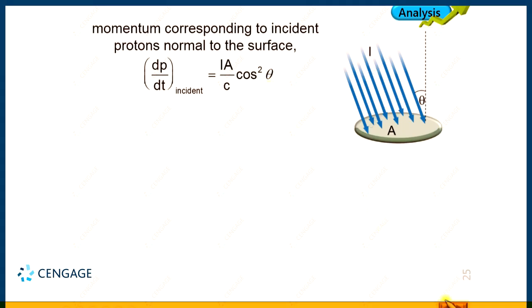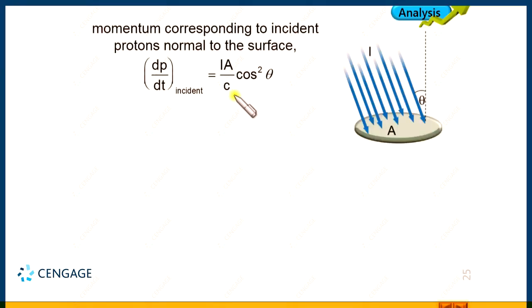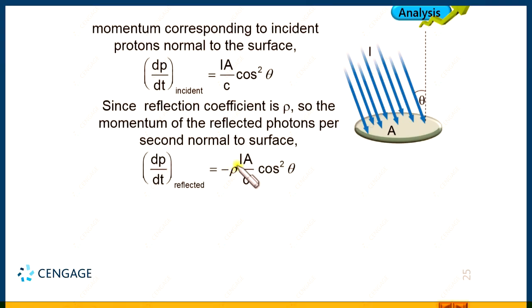Now, we are giving the reflection coefficient as rho. If it is 100% reflection, that means the magnitude of the linear momentum in the vertical direction should have the same value, that is the IA divided by C cos square theta. But reflection coefficient is rho, that means the momentum of the reflected photon per second normal to the surface, that should be equal to dP by dt, that is equal to minus rho multiplication this value, right. We can rearrange this expression, we can write dP by dt, that is the reflected, that is equal to minus rho IA divided by C cos square theta.